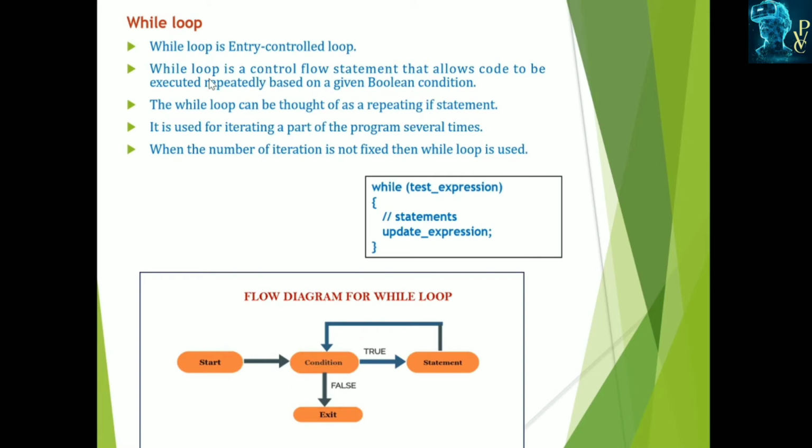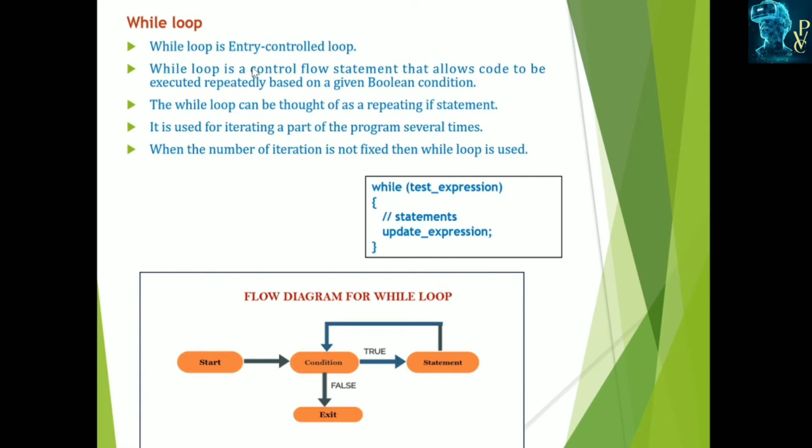The while loop is a control flow statement that allows code to be executed repeatedly based on a given Boolean condition. Here we can specify the Boolean condition, which may be either true or false. Until this condition becomes false, these statements keep executing. If this condition is true, then only it executes.